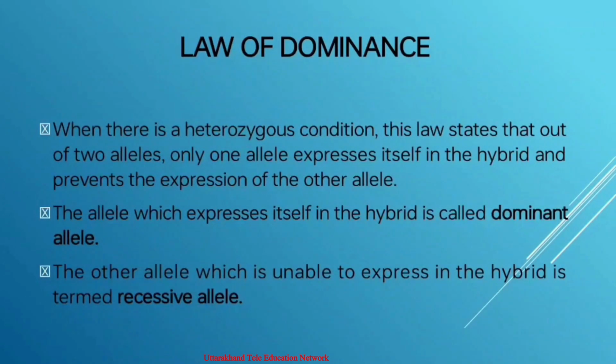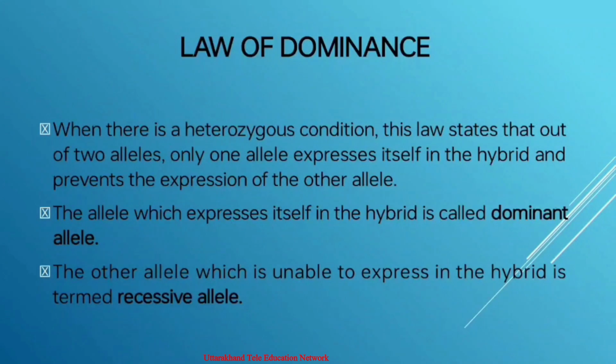In other words, out of two alleles only one expresses itself and the other remains recessive. The allele which expresses itself in the hybrid is called dominant, and the other, which is unable to express in the hybrid, is termed the recessive allele.